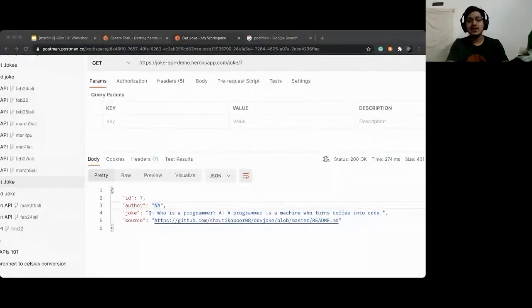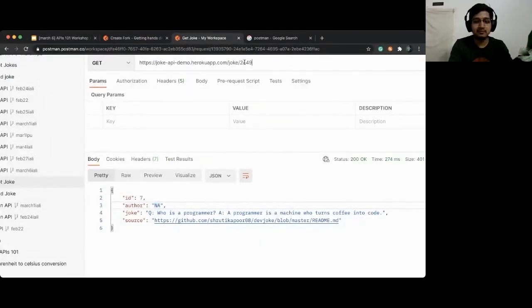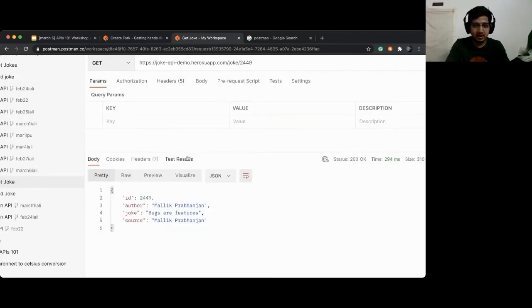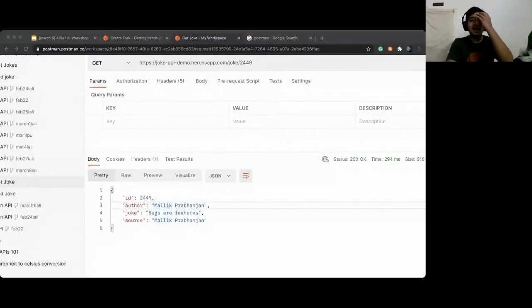Okay, cool. So what we were able to do: you added data at your end, and I'm able to see it at my end, right? With one API, we were able to send a post request and add our joke onto the server. A very good way of data collection, right? I have got around 100 jokes at least. I'll check 2449 as well before moving forward. Yeah, Malik Prabhjan, bugs are features. It looks good.